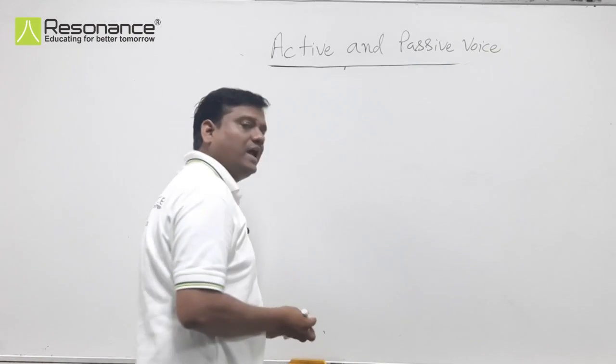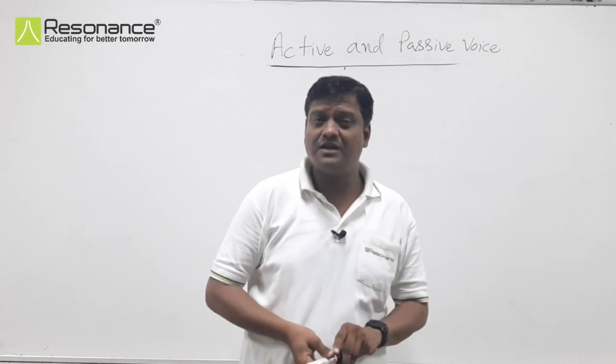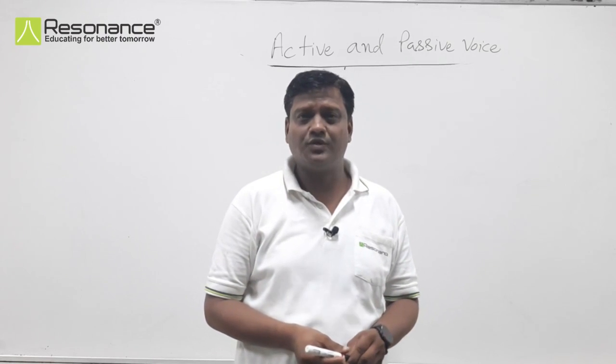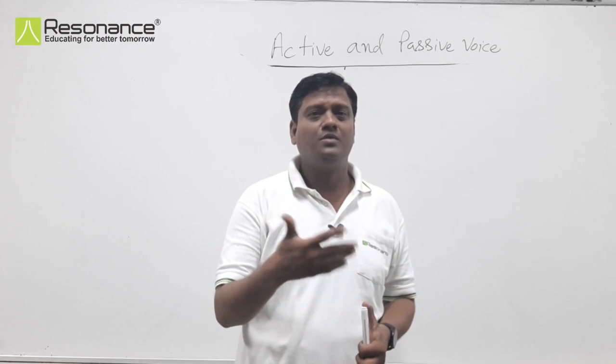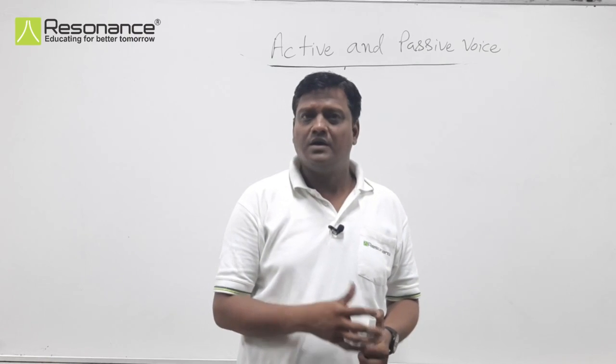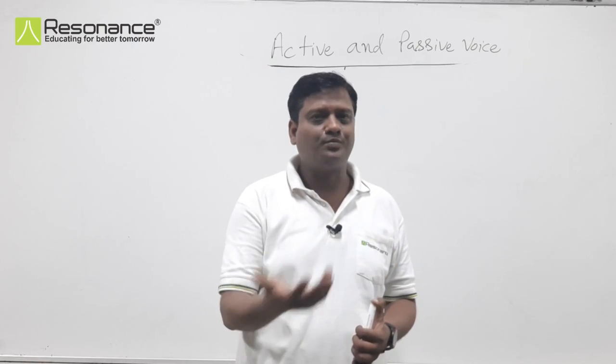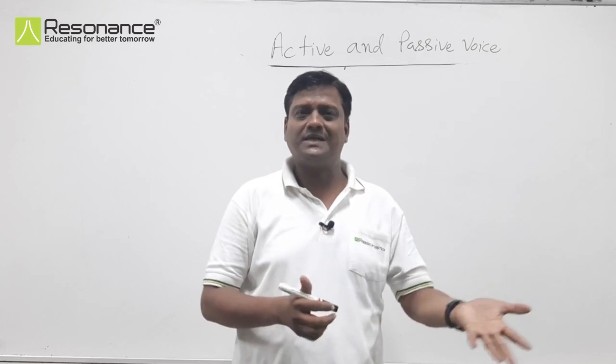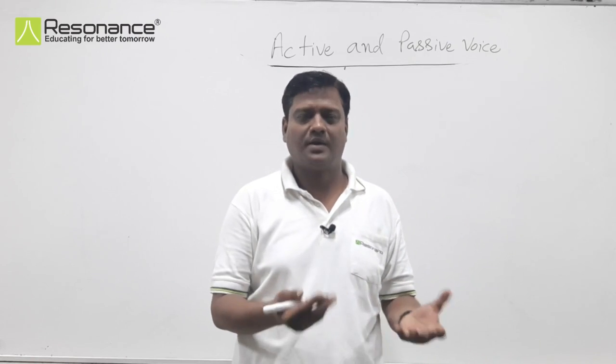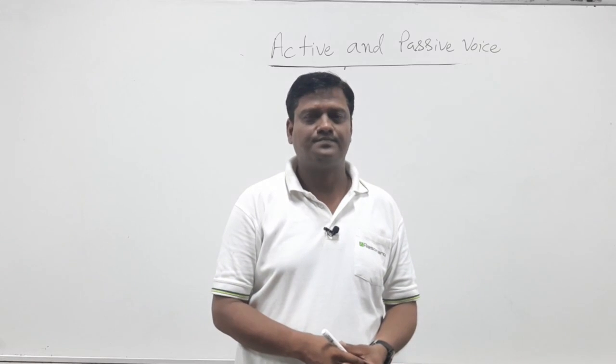Okay. So we have learned about the definition and concept of active voice and passive voice. We have learned some rules of converting active voice into passive voice, and what the subjective and objective forms of pronouns are. Thank you.